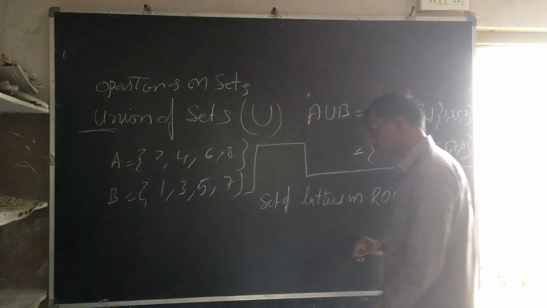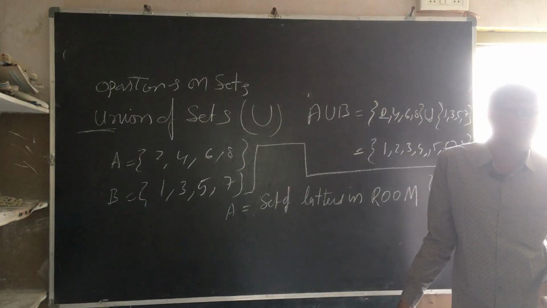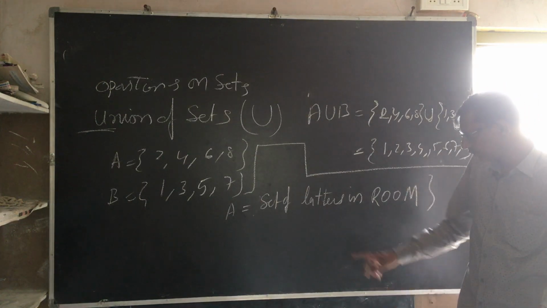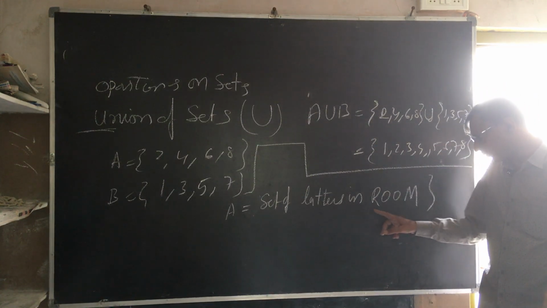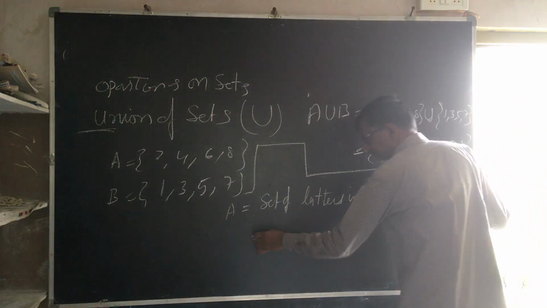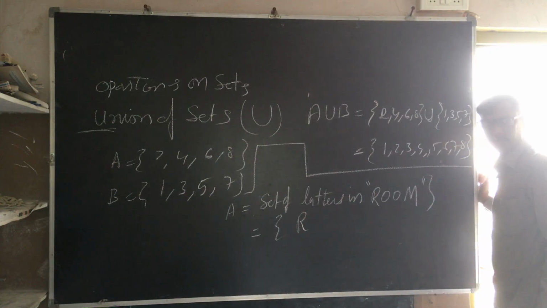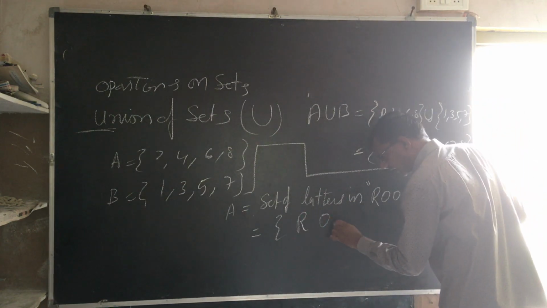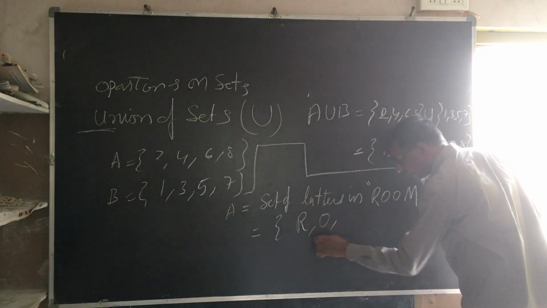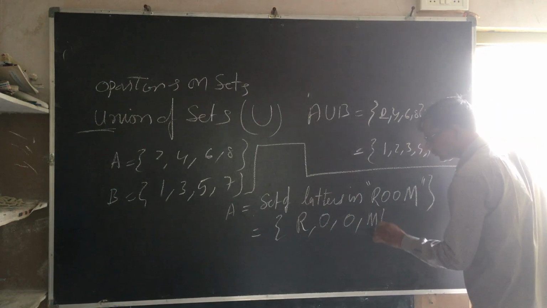This is my sentence form. Okay. I want to write it into roster form first. The set of letters in a room. How many letters are there? Tell me. R is one letter. O is another letter. Again, we have one O and comma M.